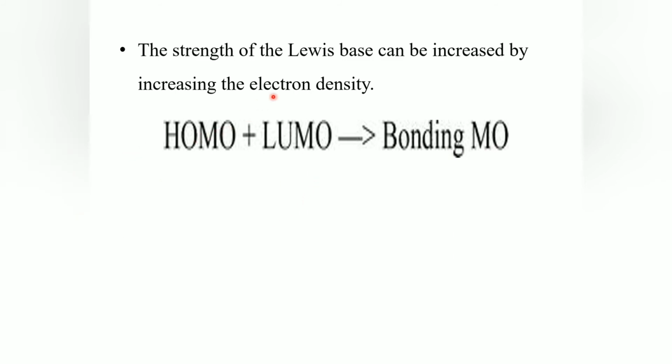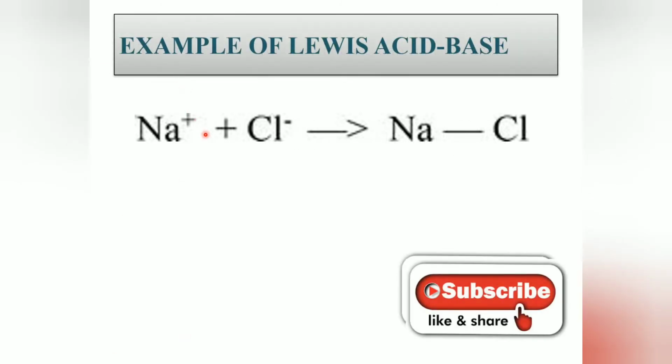Actually, the Lewis acid and Lewis base both have a LUMO and HOMO, that is, lowest unoccupied molecular orbital and highest occupied molecular orbital. But the HOMO is considered a base and the LUMO is considered an acid. We'll discuss a simple example for the Lewis acid-base theory.